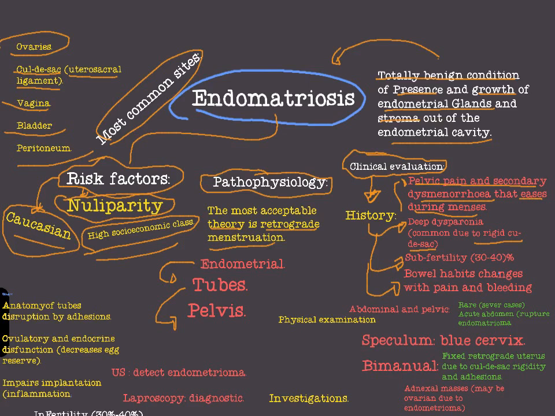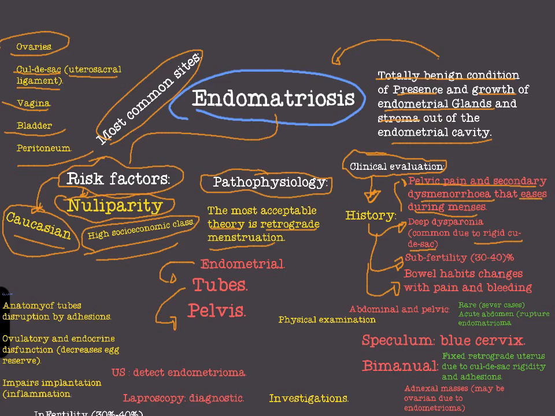When endometriosis happens in the cul-de-sac, during the bleeding period of menstruation, this bleeding will cause adhesions, rigid bowels and abdominal pain, okay, pain and bleeding.